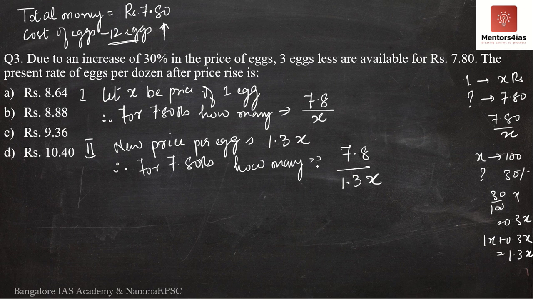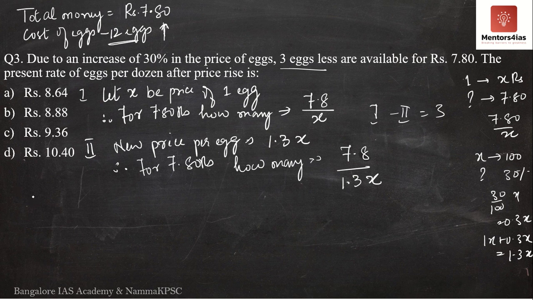What does this imply? The first case minus the second case is equal to 3, correct? How many eggs can he buy? 7.8 by x. In this case, 7.8 divided by 1.3x. If I subtract the second case from the first case, the difference should be equal to 3. So that is what I am going to do exactly.